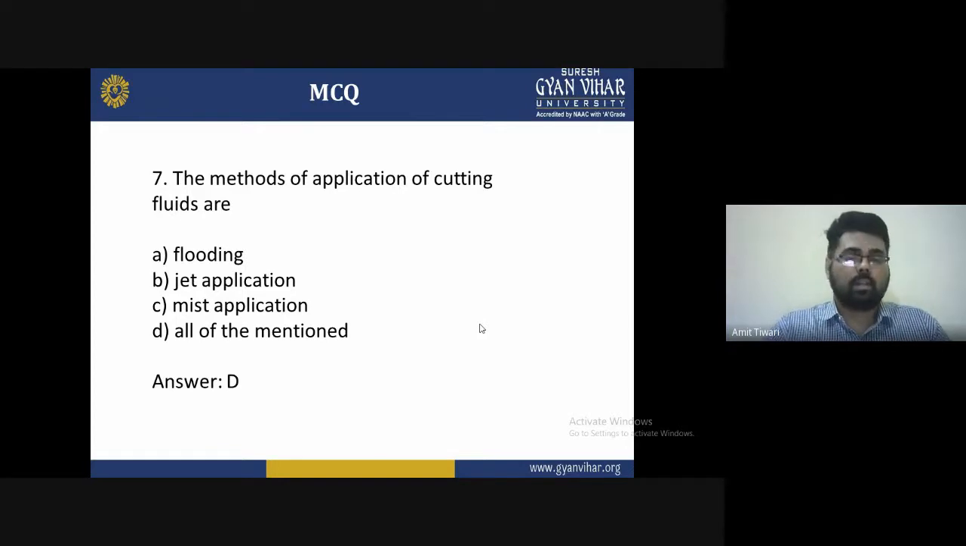Seventh one, the method of application of cutting fluid is as follows. A is flooding, B is jet application, C is mist application, and D is all of the mentioned above. These are some conditions that occur for machining. The answer is D, obviously, for all the conditions mentioned above. Depending upon the application, we choose the type of tool we use, single point tool, multi point tool, or any other type of cutting tool, applying some minimum forces on the surface of the workpiece.